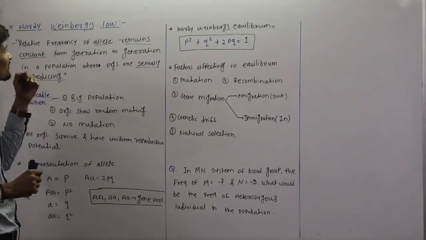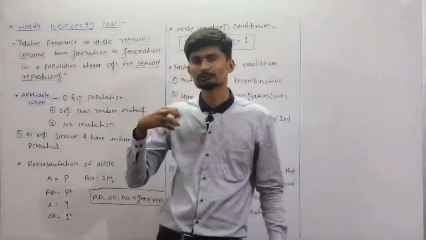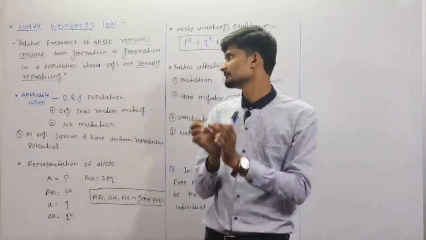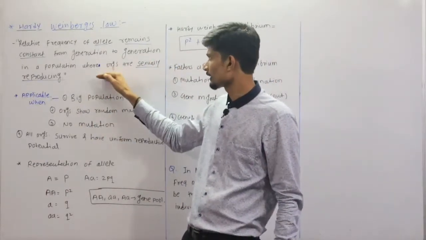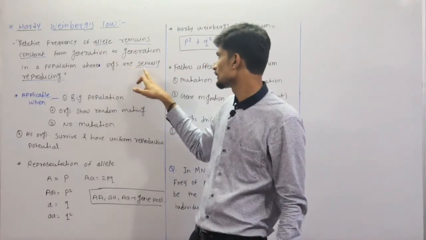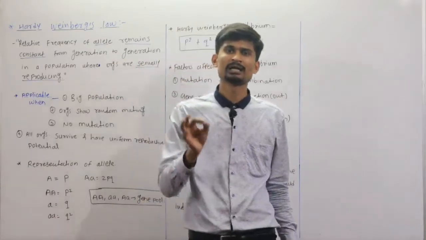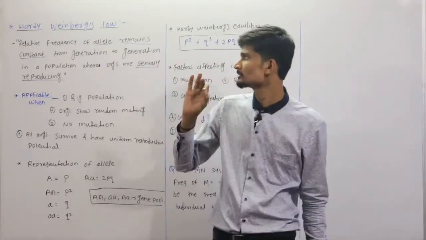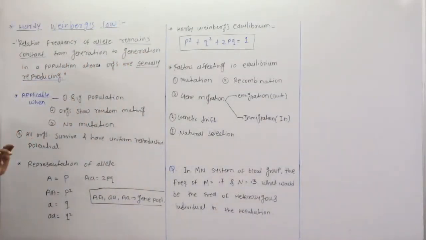It means the relative frequency of the allele will remain constant from generation to generation in a given population, but the condition is that the organisms should reproduce sexually. Okay? So this is the principle of the Hardy-Weinberg scientist, the Hardy-Weinberg's law.